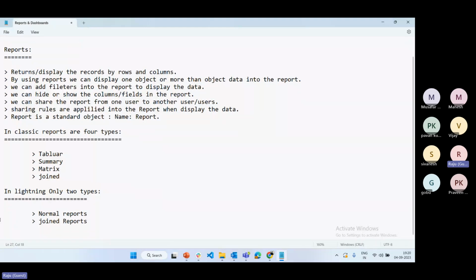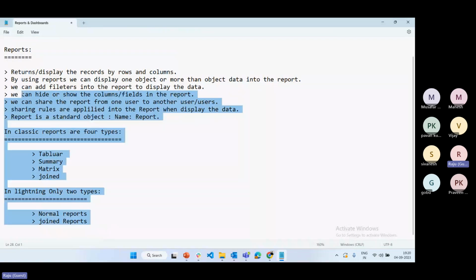Why is it in lightning only normal report? What about matrix, summary, tabular? Whatever features are available, tabular, matrix, summary, by default they are available for all reports. So they try to minimize the navigation part, or they try to minimize functionality as much as possible compared to classic. So whatever features are available, tabular, summary, matrix, everything is applicable for normal reports. Joint reports feature is the same in classic and lightning. Okay, so these are the types of reports in classic and lightning.